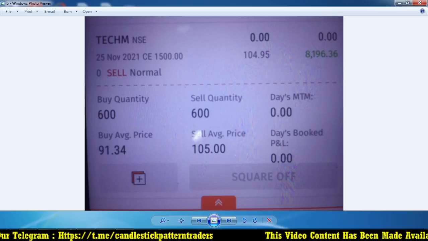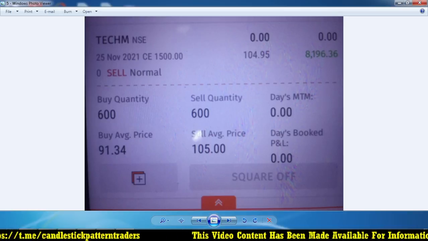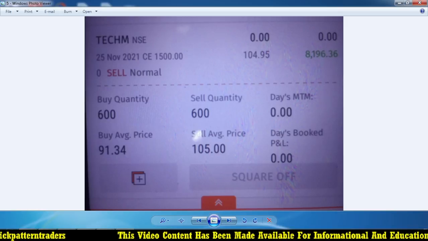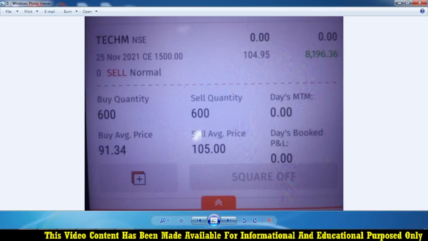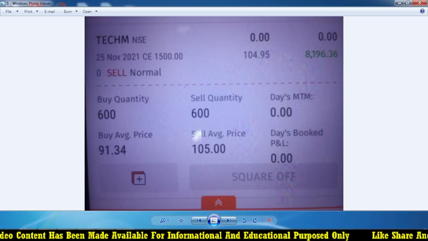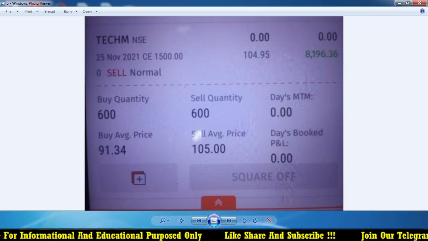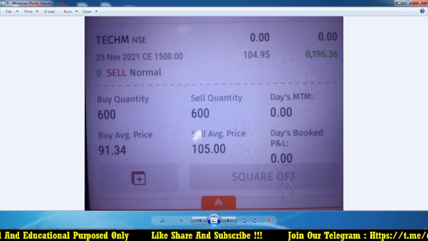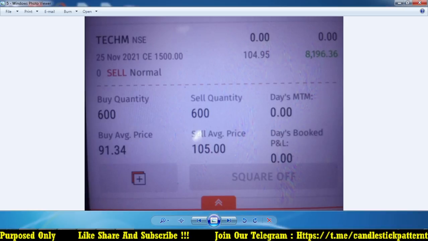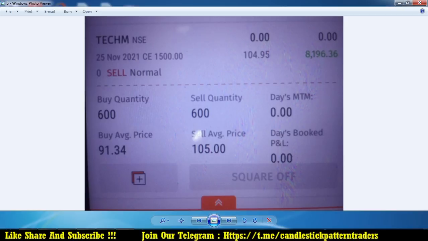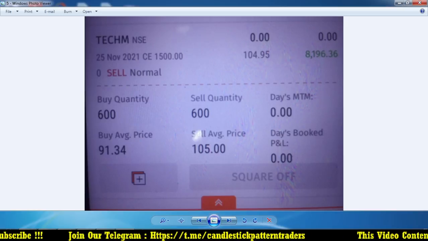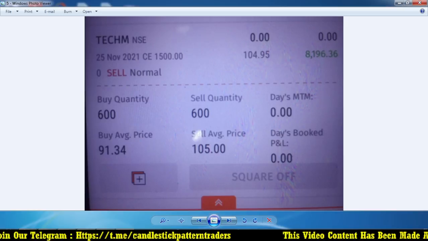The acceleration was big, but I have a stop loss point, so I kept holding the position. But I also realized the candlestick pattern is not good for the stock, so I exited with a small profit. I invested around 54,000 and made somewhere around 8,000, which is also nearby 20%. This trade is purely based on my option strategy.